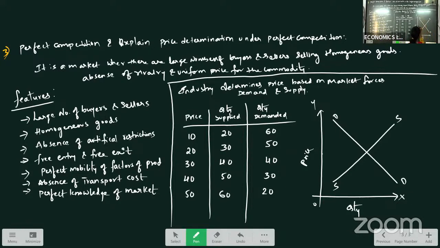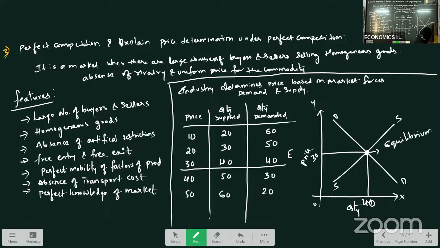The point where both supply and demand are equal, that is OM quantity, means you can take. This is the point of equilibrium. At price 30, our quantity supplied is 40 units and quantity demanded is 40 units. So this is called as equilibrium price.